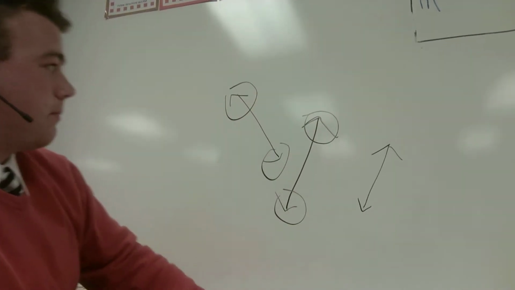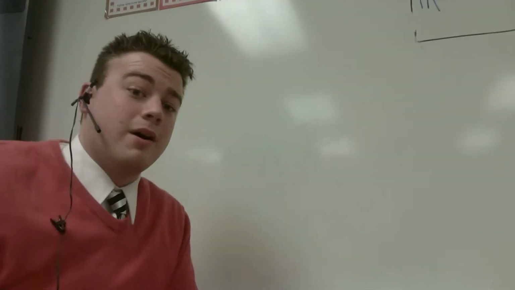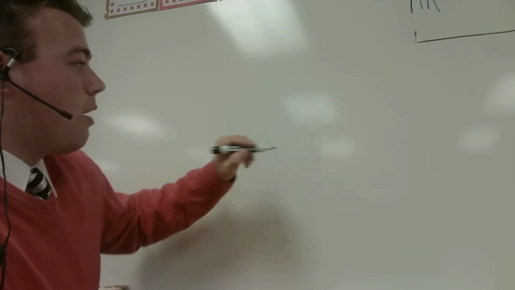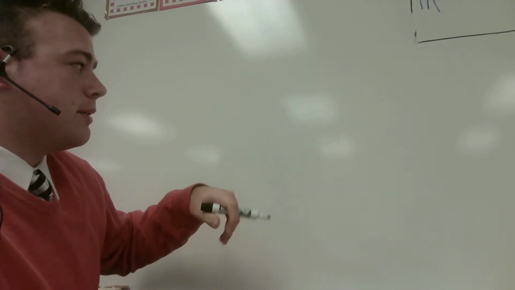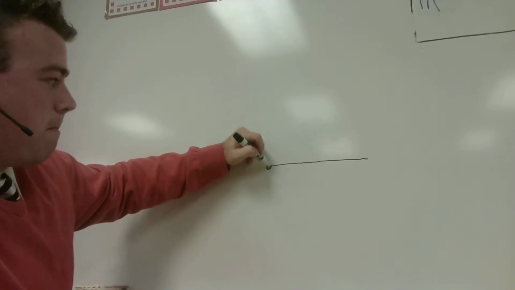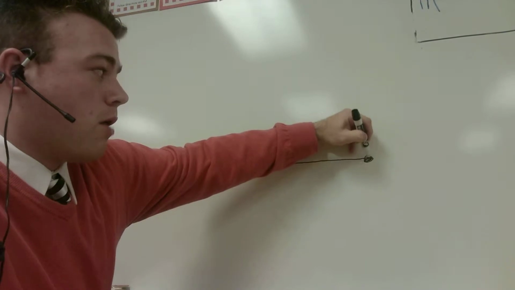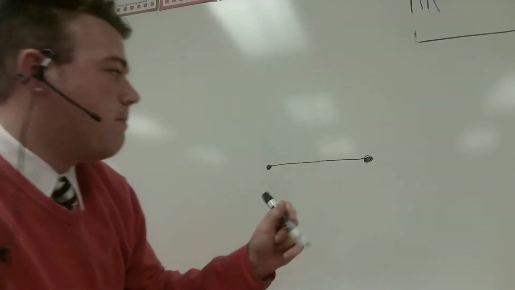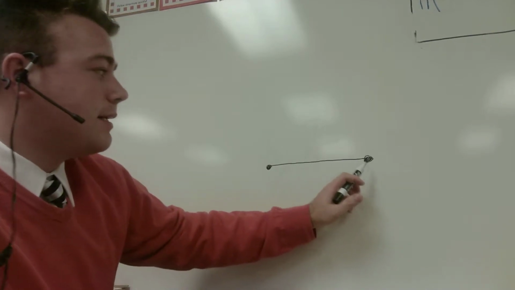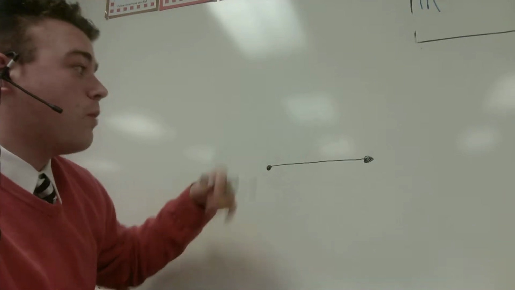Another term we learned was the line segment. One thing to know about the line segment, it's a little bit like a line except for one major detail. A line segment does not go on forever. And in fact, if you remember, I have these points that we are talking about. A line segment stops at endpoints. These are called endpoints because this is where the line ends. So it is a line segment.